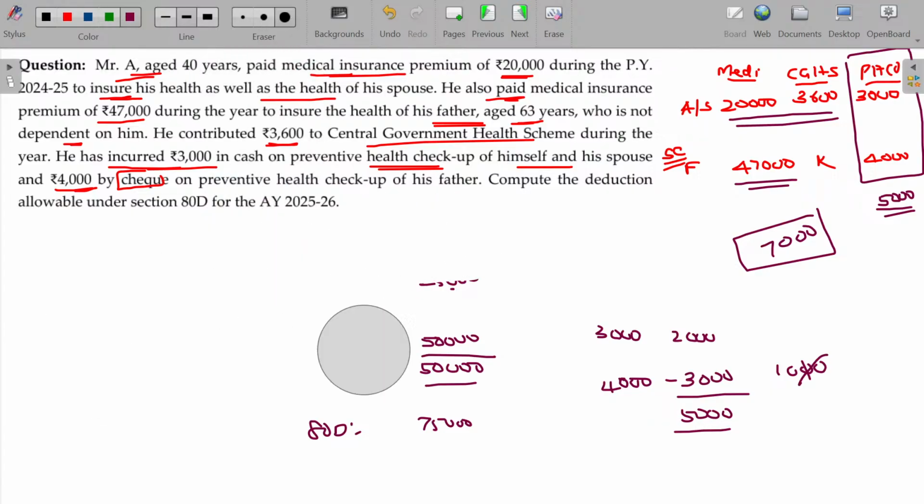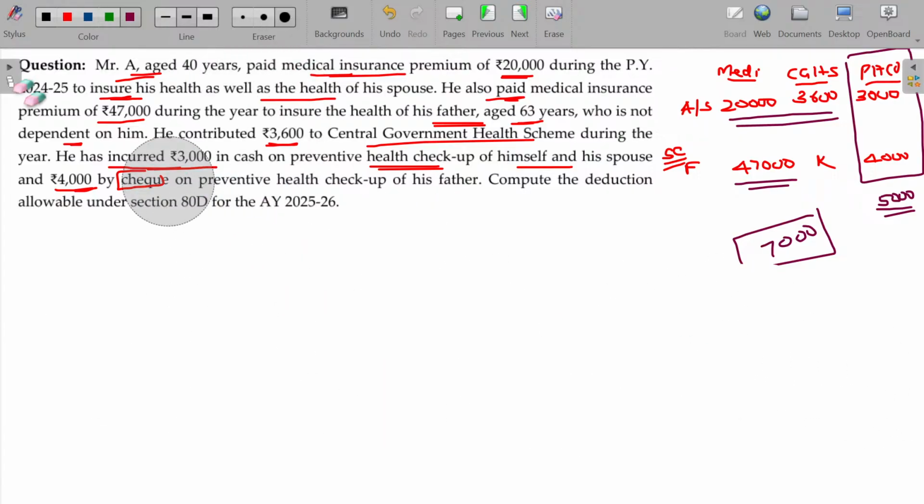Or if you get lots of confusions here, you can go with the table I have given. What's the table given? Not being senior citizen, what are the expenses incurred? Mediclaim, central government health scheme, and preventive health checkup for assessee, spouse, and parent.